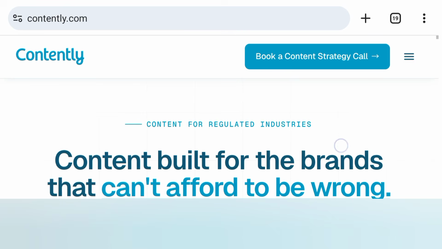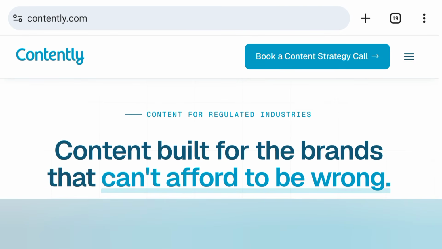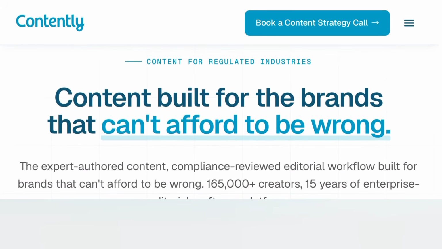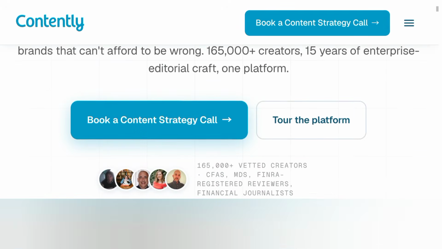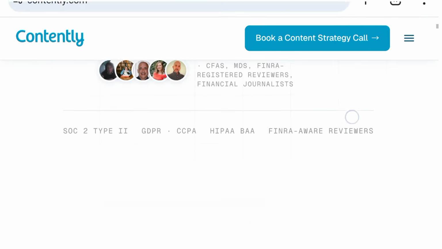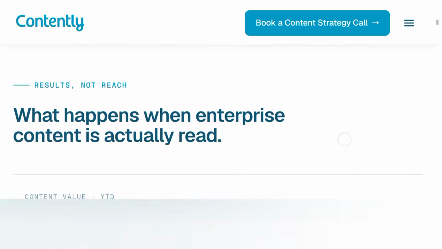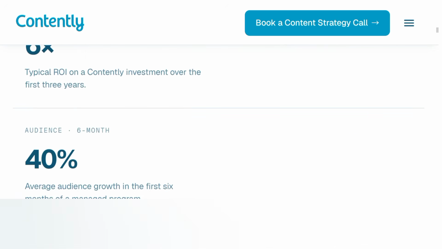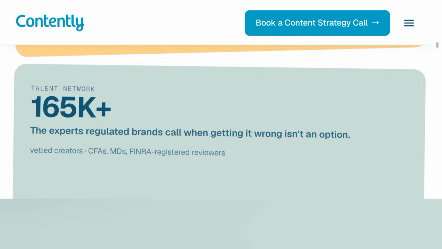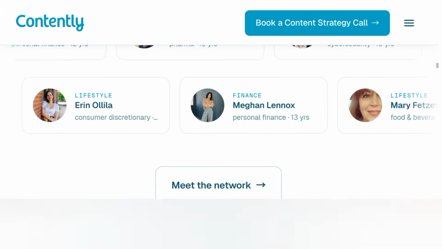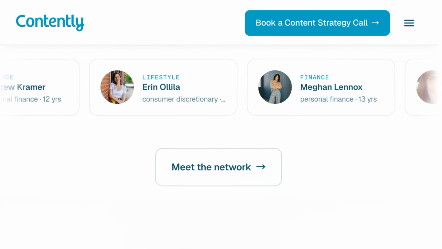Compose LY. The last one on the list is Contently. So here you build content for brands. You can also write about technology, finance, business, health, lifestyle. I mean, a whole lot of niches that you can write for here on Contently. Now take your time, go through the web page of all of these websites, and then select the one you will do.